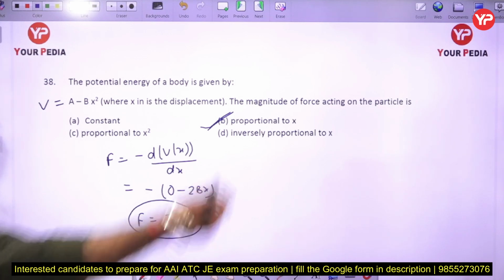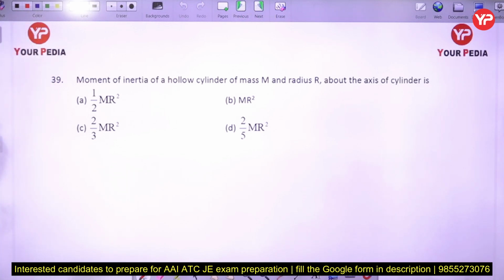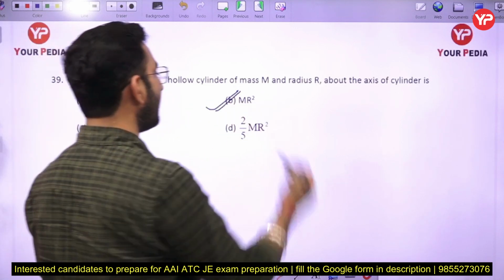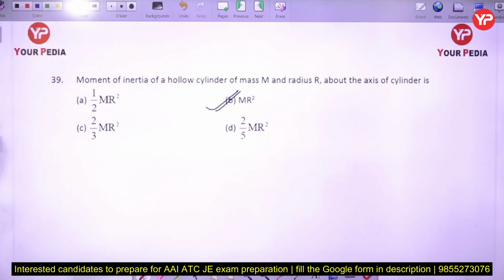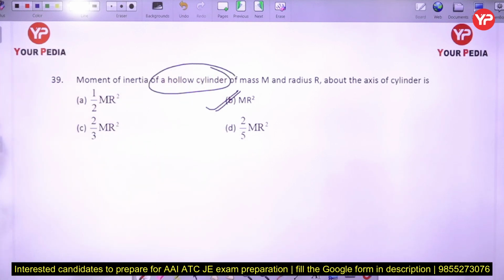Okay, the next part: moment of inertia of a hollow cylinder of mass m and radius r about the axis of the cylinder is. So this is a direct formula based question. So in this case, basically the option number B, mr square, will be the correct answer. Mr square is basically representing the moment of inertia of a hollow cylinder which is having a mass m and the radius capital R.